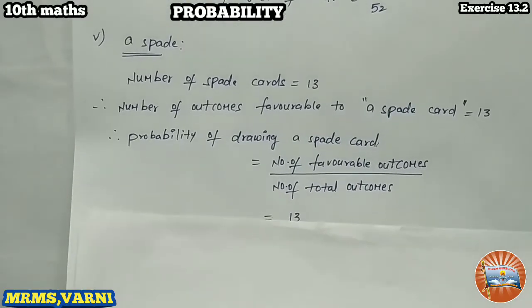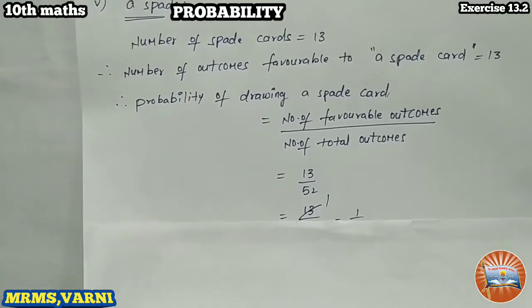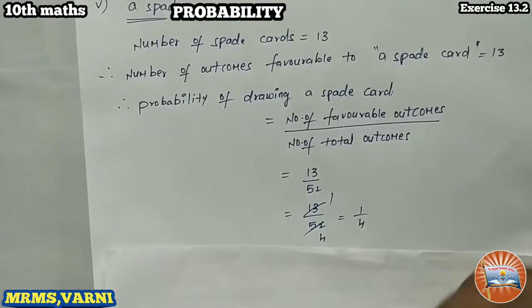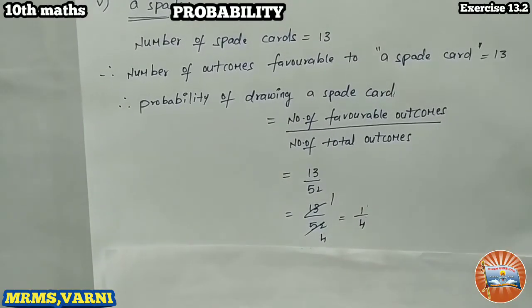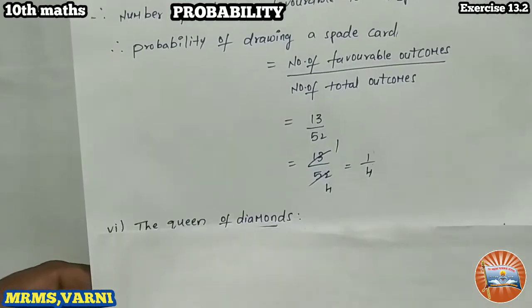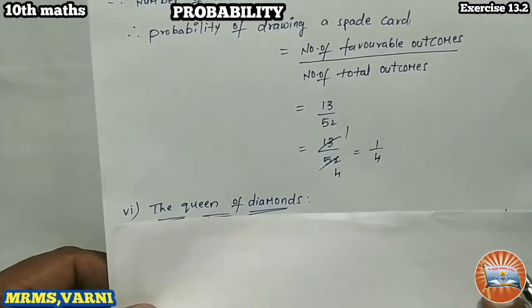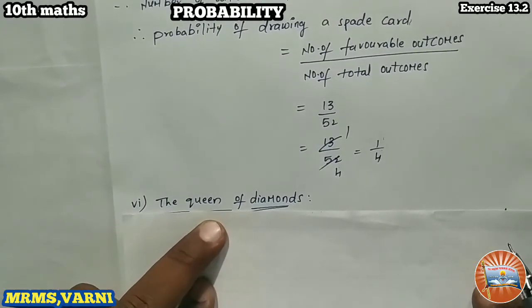Okay, right here, 13 by 52. So 13 ones are 13, 13 fours are 52, 1 by 4 is the probability of getting a spade card. Okay, right. Now coming to sixth one, the queen of diamonds.